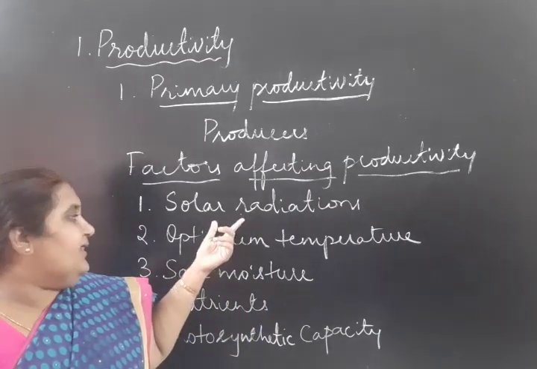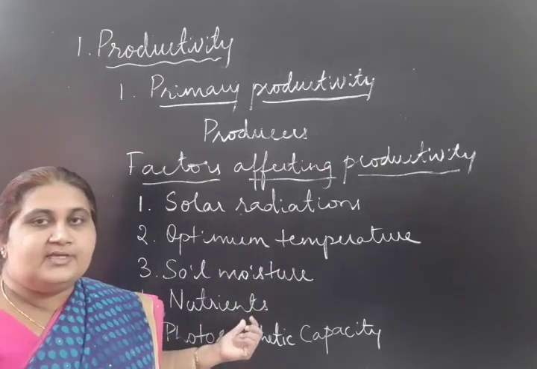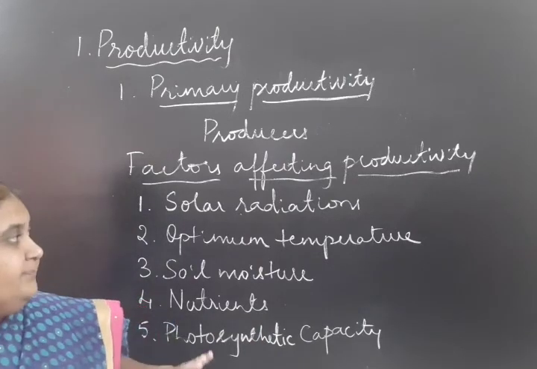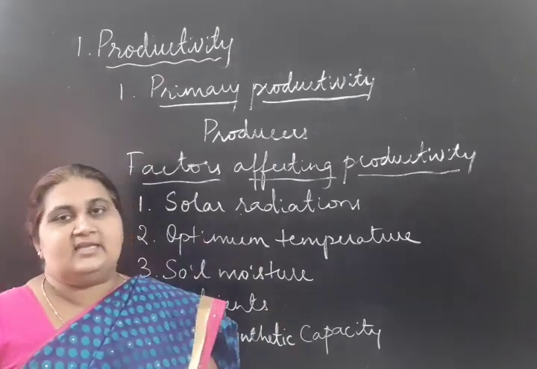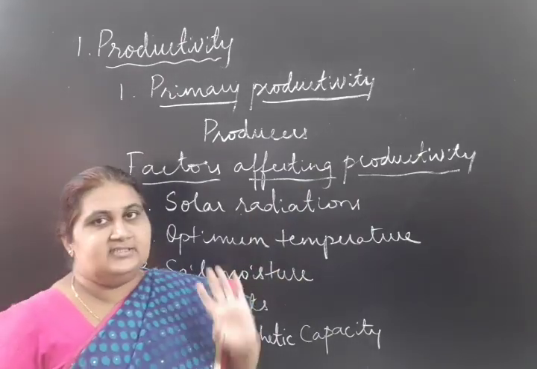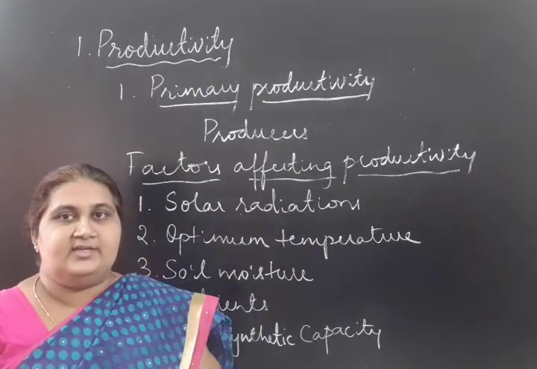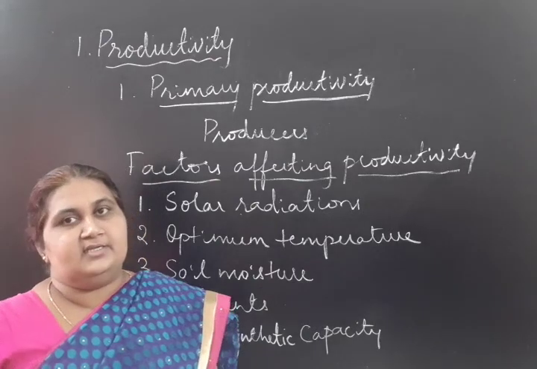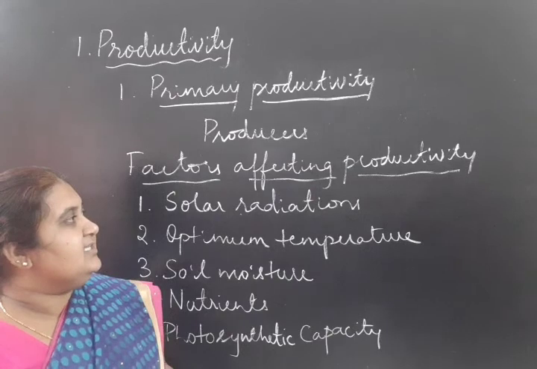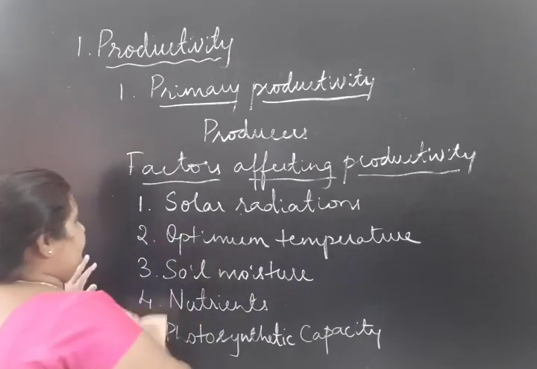If there is a fluctuation in any one of these, it will directly affect the productivity. There will be changes in productivity of an ecosystem from year to year. So these are the factors that affect the primary productivity.